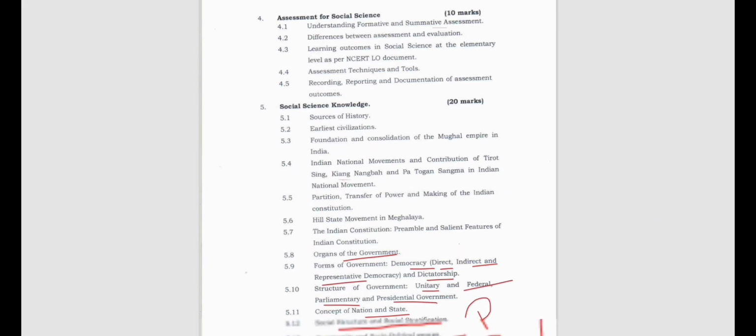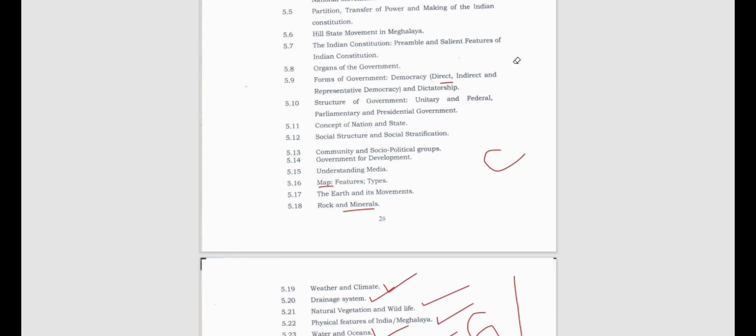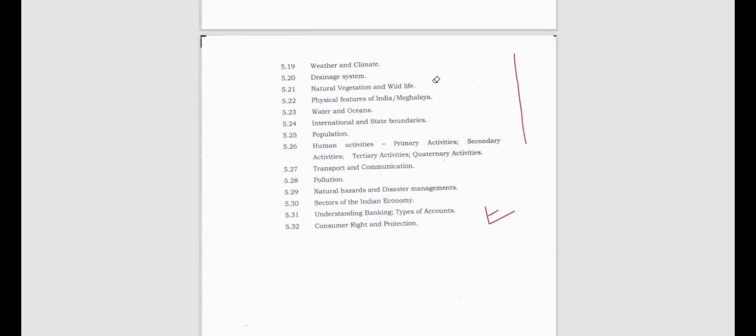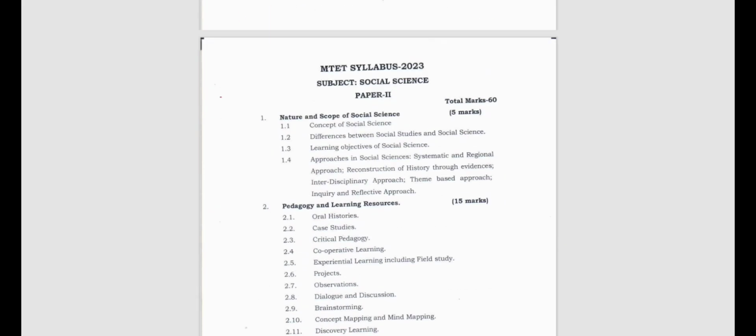And as I always advise you, do not buy any textbooks from the market, because they give irrelevant stuff which wastes your time. You are wasting your time reading stuff which is not even required by MTET, right? To be more specific, to be more precise, that's why I ask you not to buy the notes from the market. Instead, focus on the videos, watch my videos and make your own notes.